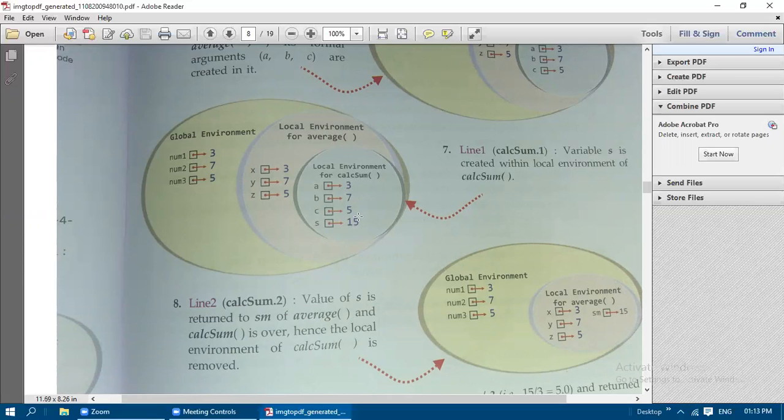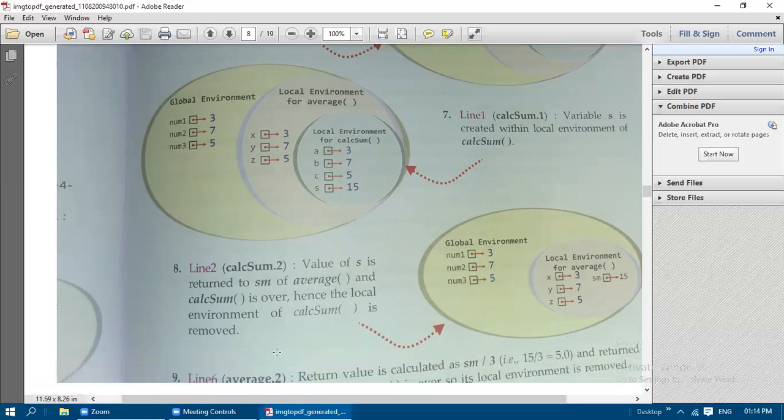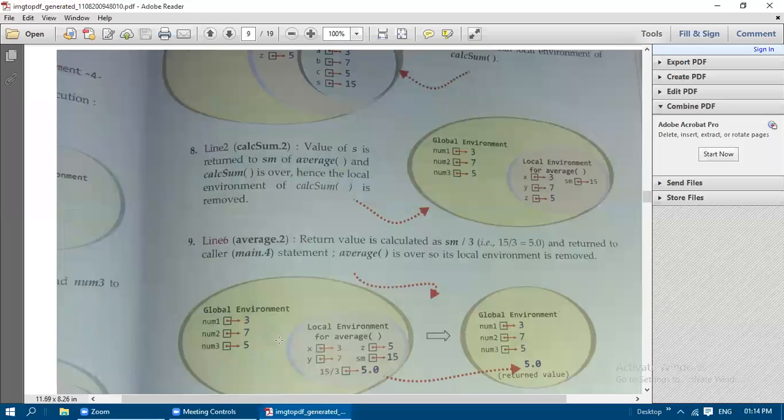Okay, after executing line number 2, the value of s is returned to sm of average and calcium is over. So when calcium is removed, the s value 15 is going to be assigned to sm, and then this calcium environment is removed. See, this third circle is going to be removed here. Now we have only two circles here, one is for the average function. The calcium function is over at line number 2. So the local environment of calcium is removed.